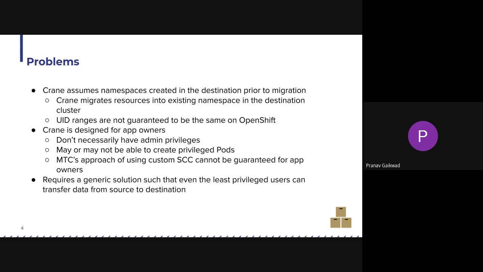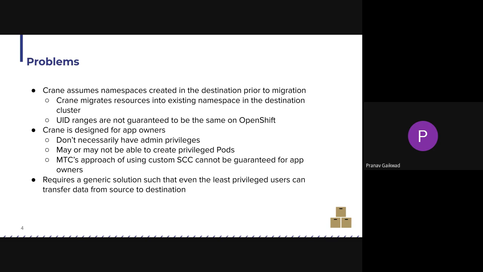As a result, the files cannot be owned by the same UIDs and GIDs that are present on the source. This is exactly the opposite of what MTC assumes. It assumes that the namespaces are the same, so the UIDs and GIDs on the files will be the same. But this is not true for Crane, because the namespace is most likely going to have a different UID range than the source.